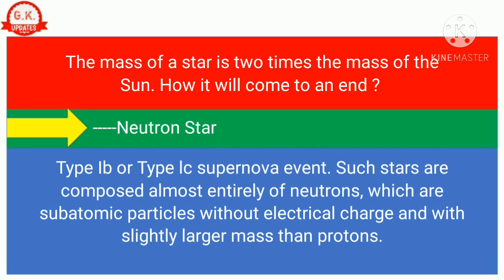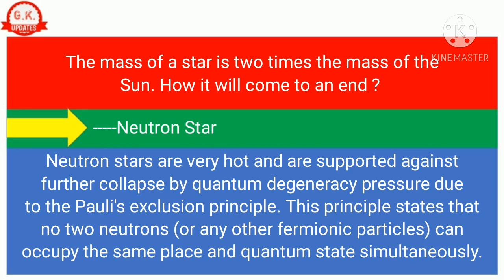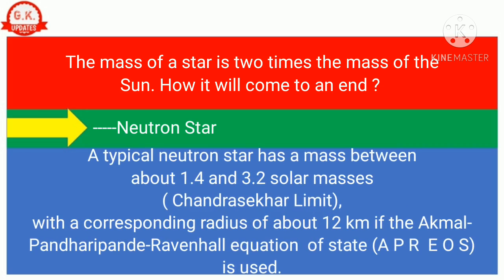Such stars are composed almost entirely of neutrons, which are subatomic particles without electrical charge and with slightly larger mass than protons. Neutron stars are very hot and are supported against further collapse by quantum degeneracy pressure due to the Pauli exclusion principle. This principle states that no two neutrons or any other fermions can occupy the same place and quantum state simultaneously. A typical neutron star has a mass between about 1.4 and 3.2 solar masses (Chandrasekhar limit), with a corresponding radius of about 12 kilometers if the Akmal-Pandharipande-Ravenhall equation of state, APR EOS, is used.